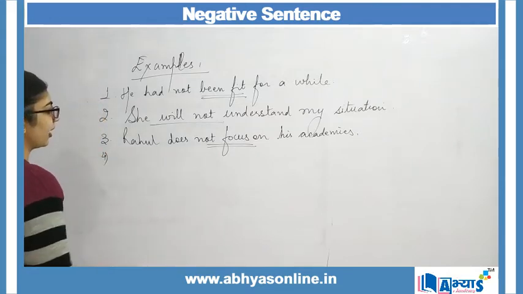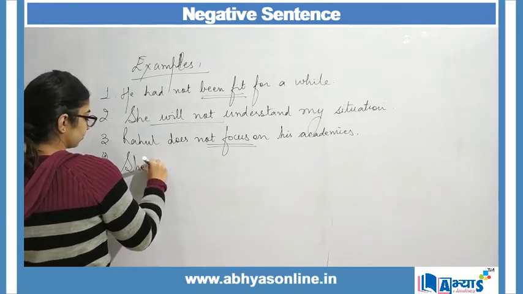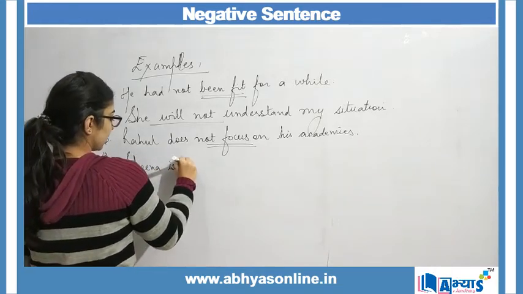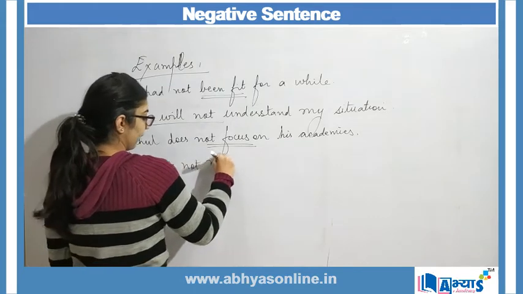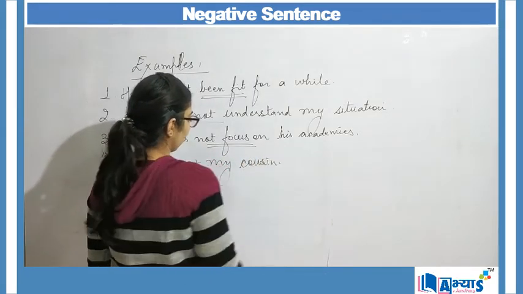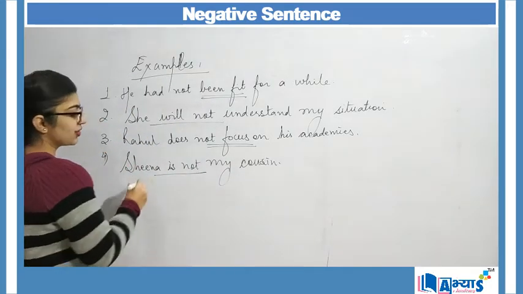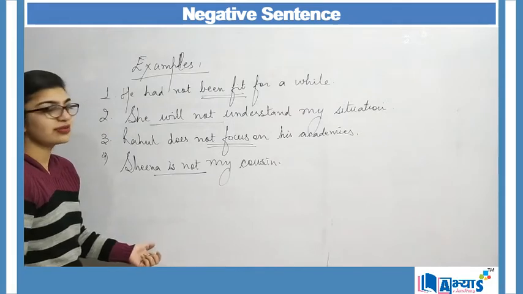Another example can be: Sheena is not my cousin. When I say Sheena is not my cousin, again "is not" is there, so it is a negative sentence.